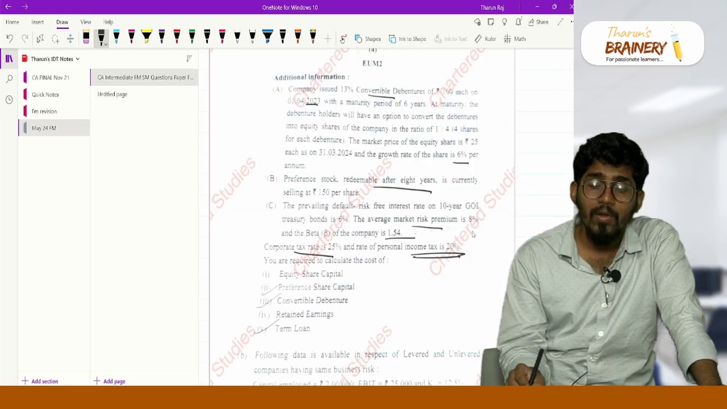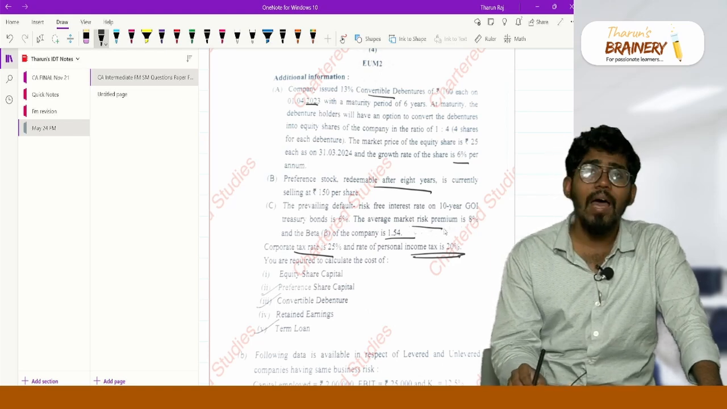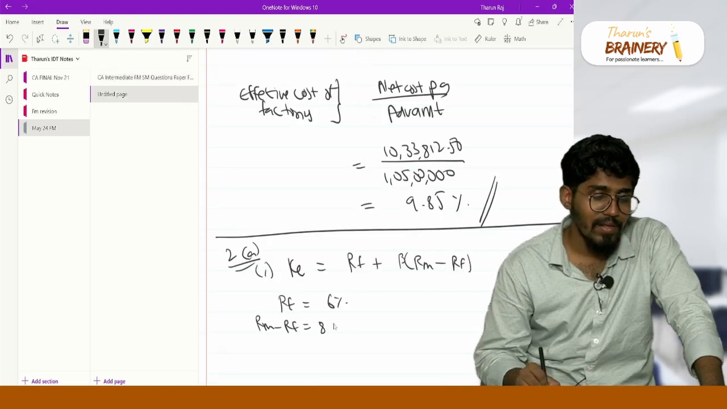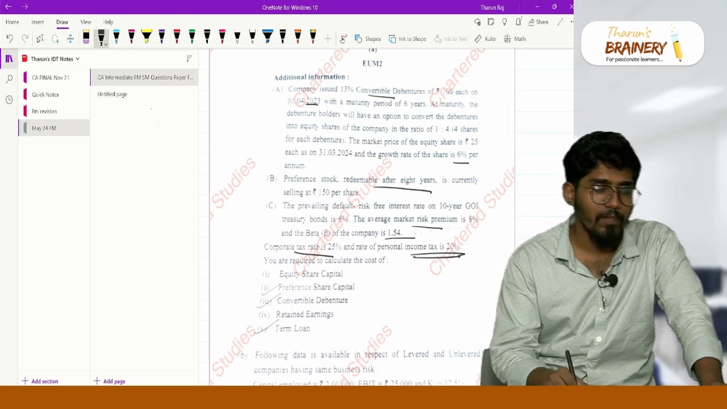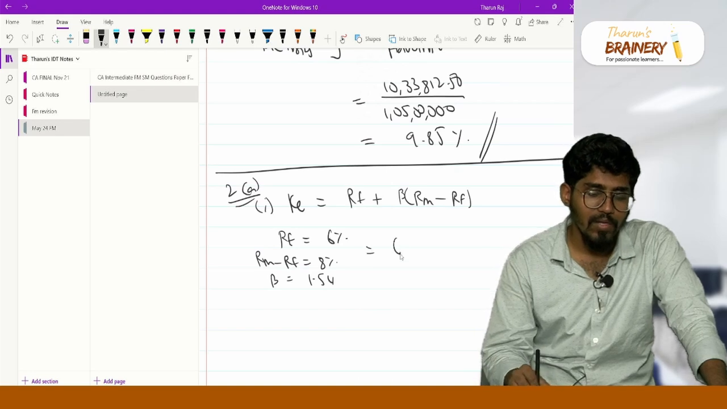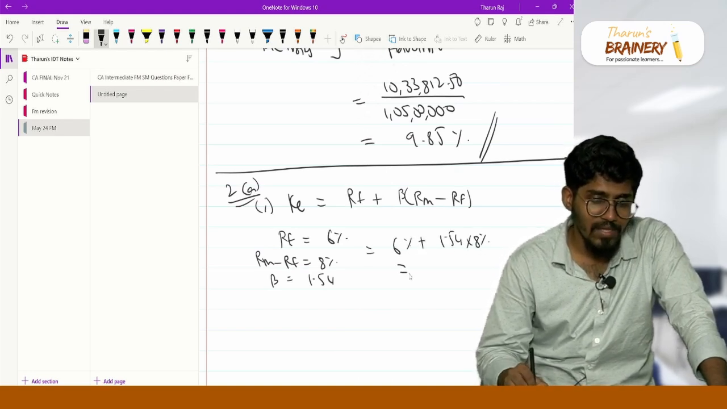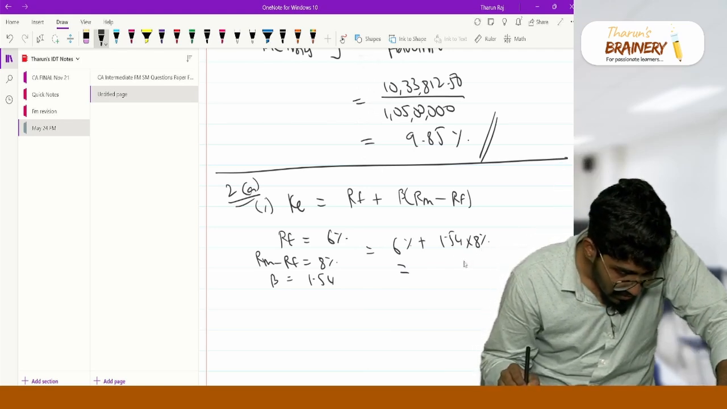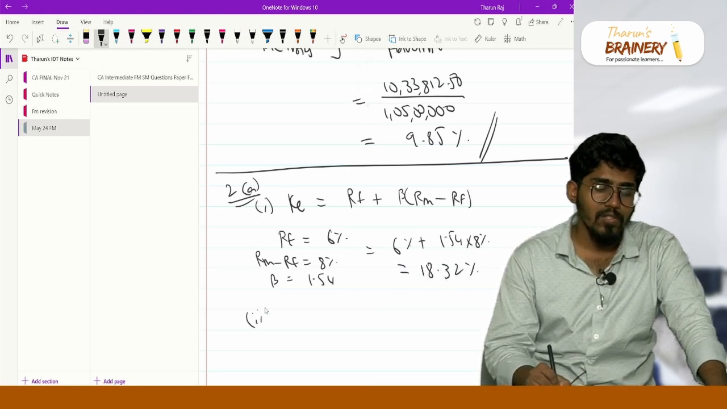8% is the market premium, not RM. They would have given the market portfolio return if it were RM. Premium is RM minus RF. Lot of times I have discussed this. What is your beta? Your beta is 1.54. So you have all the values. 6% plus 1.54 into 8%. 1.54 into 8% is this, then you are getting 18.32%. 18.32% is your cost of equity.